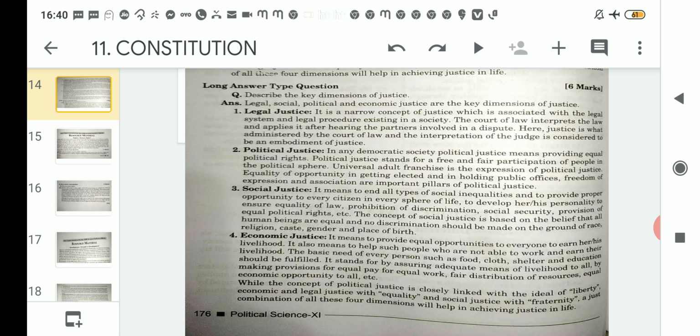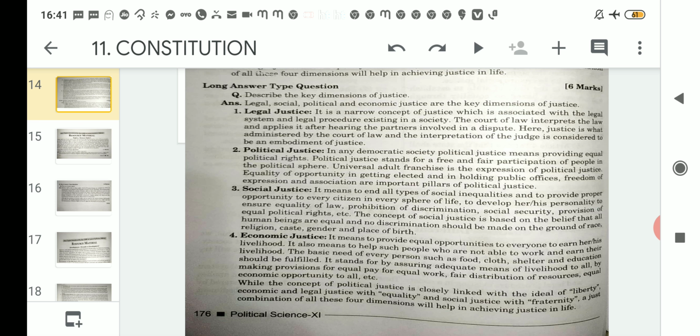So the concept of social justice is based on the belief that all human beings are equal, and no discrimination should be made on the grounds of race, religion, caste, gender and place of birth. So overall we can say that social justice wants to eliminate all the inequalities in the society, just for one reason, that all the people are the citizens of this particular country, and no people should be discriminated on the ground that he or she belongs to a different race, different religion or different caste, gender or maybe place of birth.